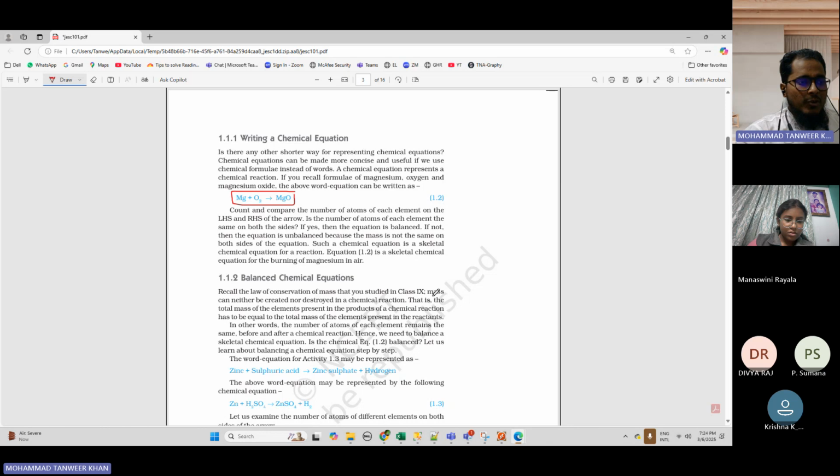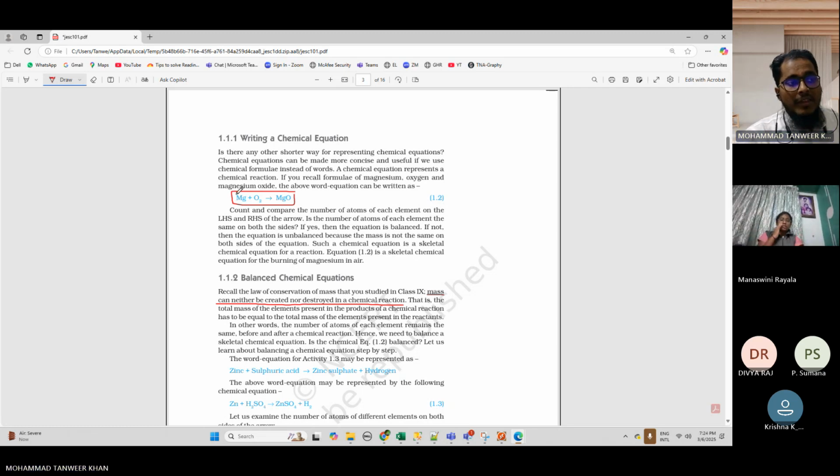So this point is important. Mass is constant; it can neither be created nor destroyed in a chemical reaction. The meaning of this is, suppose on the left hand side the mass is 1 kg. Then on the right hand side as well, the mass will be 1 kg. This is known as the law of conservation. You cannot change it, you cannot modify it. Now this is clear? Yes, sir.